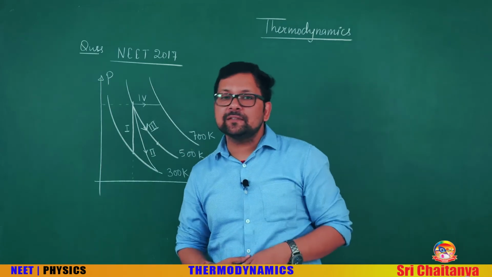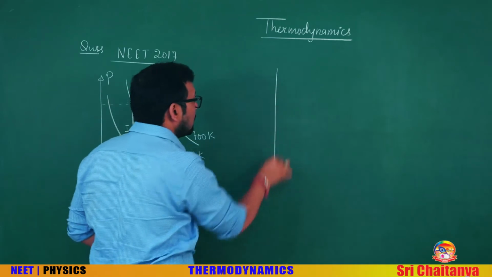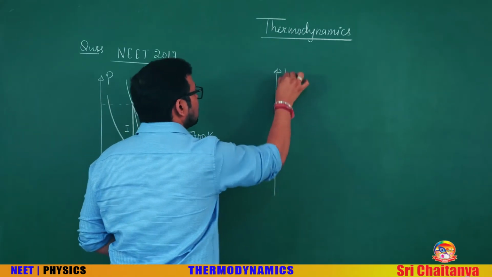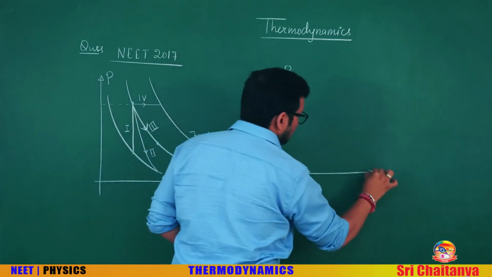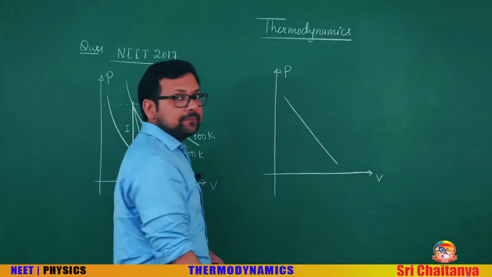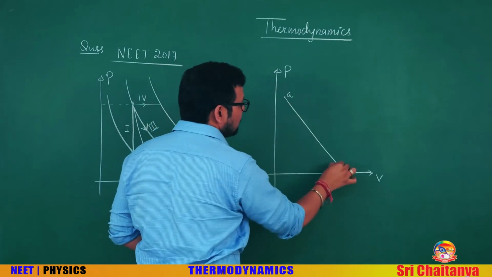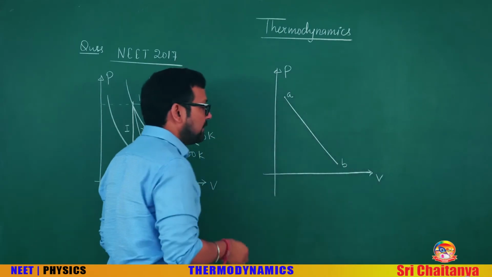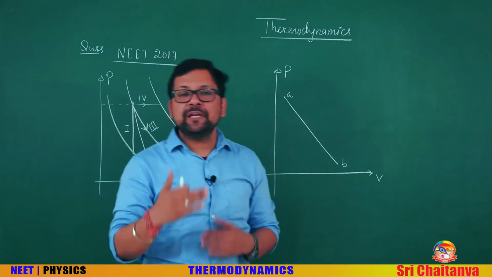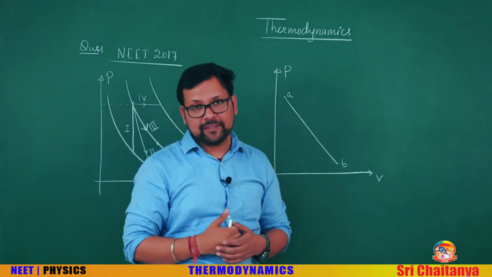One more interesting thing I would like to explain: suppose a pressure volume graph is given like this. This is the point A and this is the point B. And the temperature variation is required, how the temperature is actually varying over there.